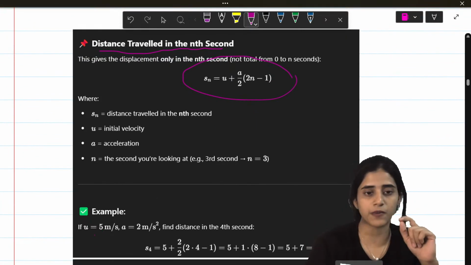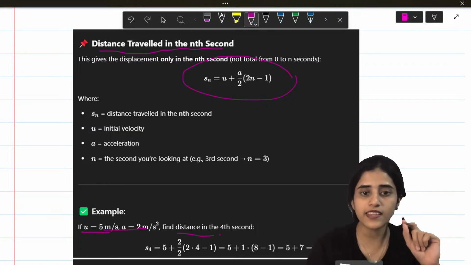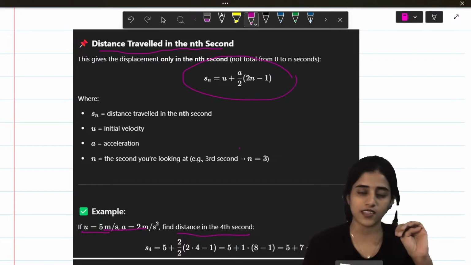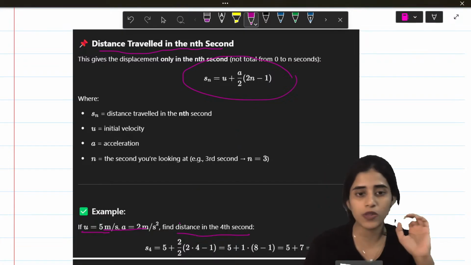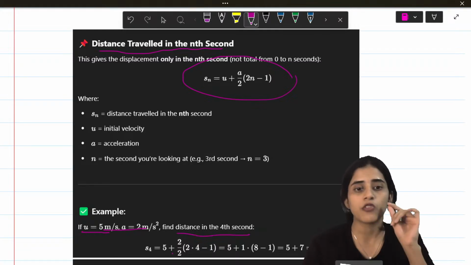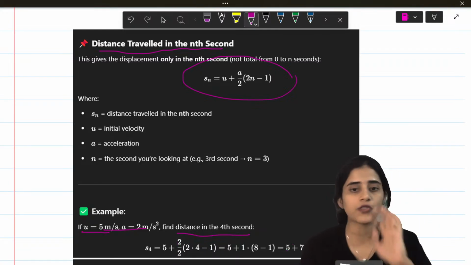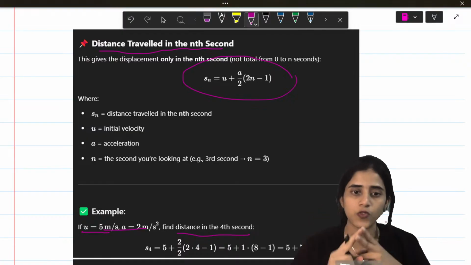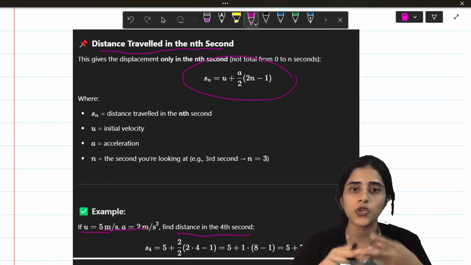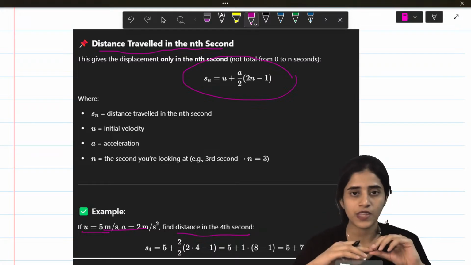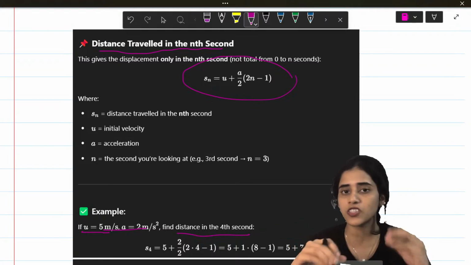So I have an example here. U is equal to 5, A is equal to 2. Find the distance in the 4th second. So what will my n be? My n will be 4. So it will be 5 plus 2 by 2 times 2 into 4 minus 1. All of that is fine. You just have substituted n as 4. Acceleration is 2, U is 5. Everything else is given. So even if you don't have final velocity, you can do it.